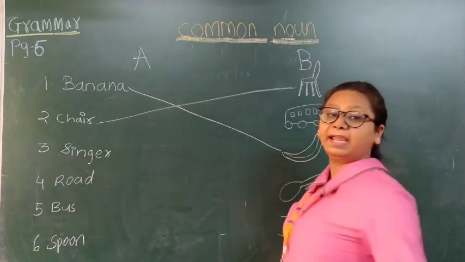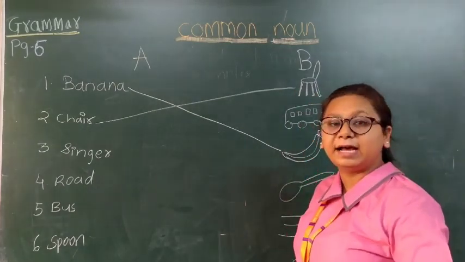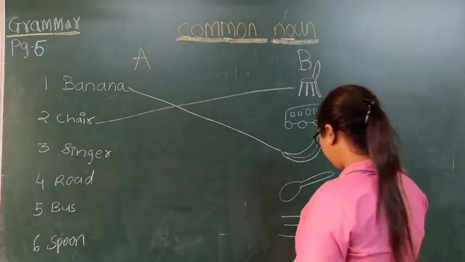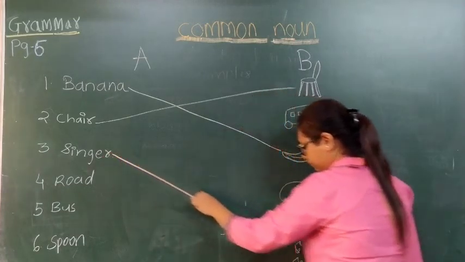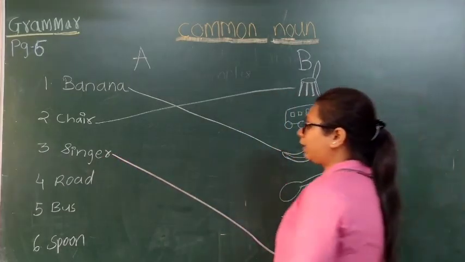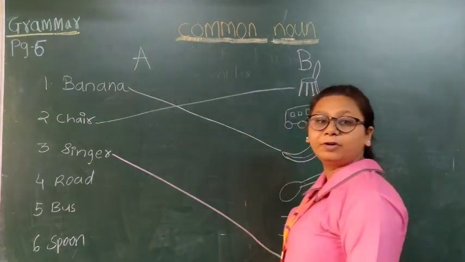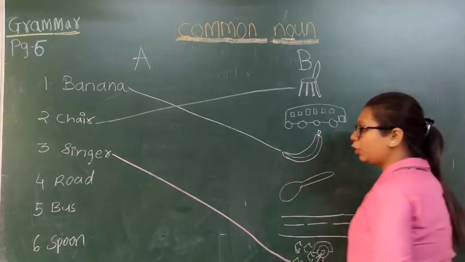C-H-A-I-R. Chair. Next one. The third one is singer. S-I-N-G-E-R. Singer. So this is the picture of a singer. Fourth one. R-O-A-D. Road. So you have to look for a picture of a road and match it. So here is the picture of road.